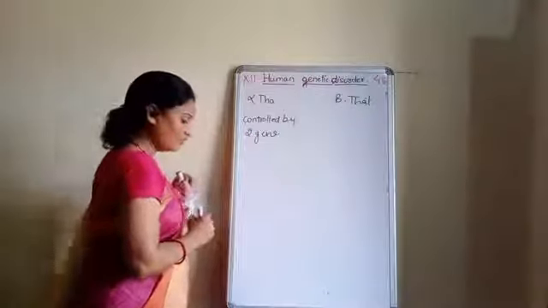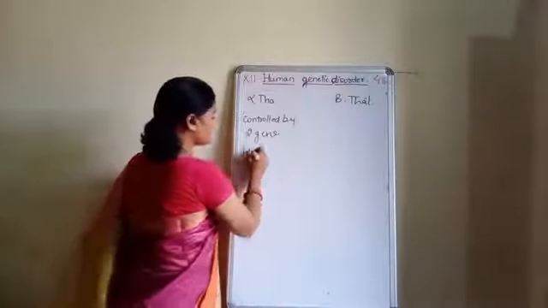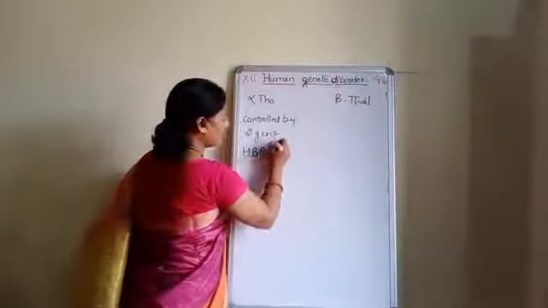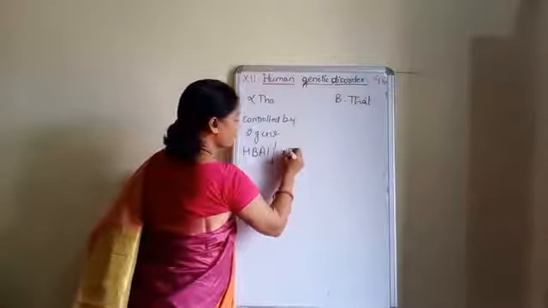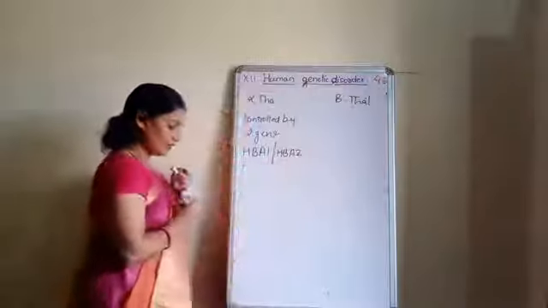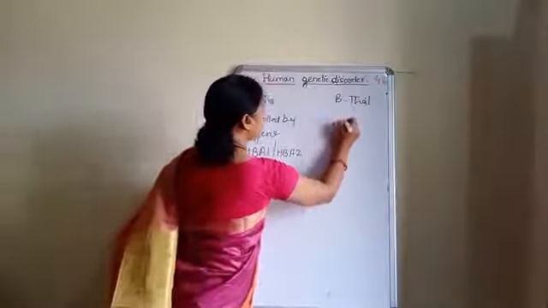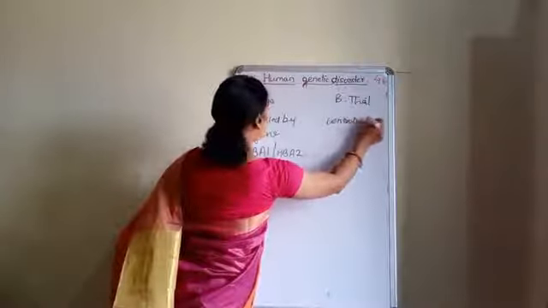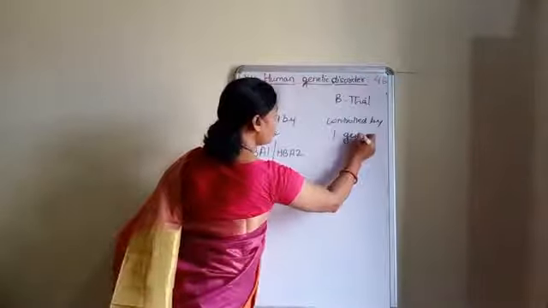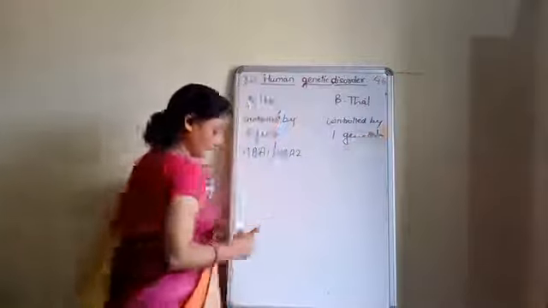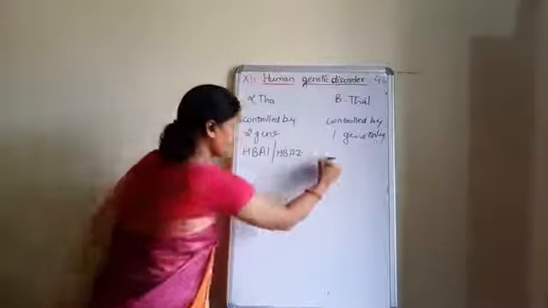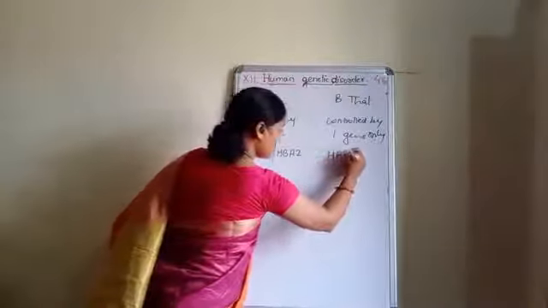Clear? What are the two genes? HbA1 and HbA2. Okay? And beta thalassemia is controlled by one gene only. Clear? And that one gene is HbB.